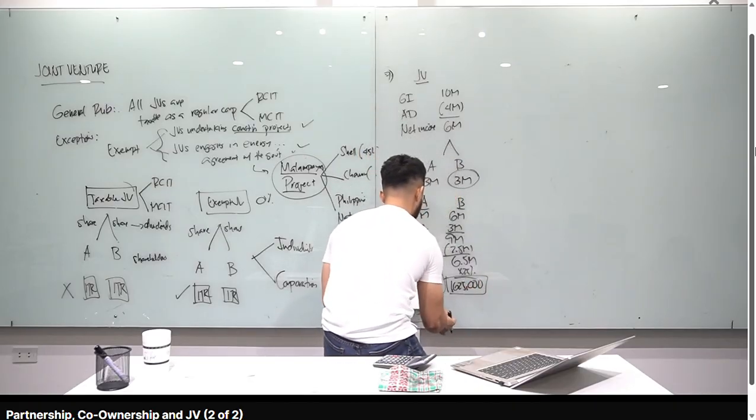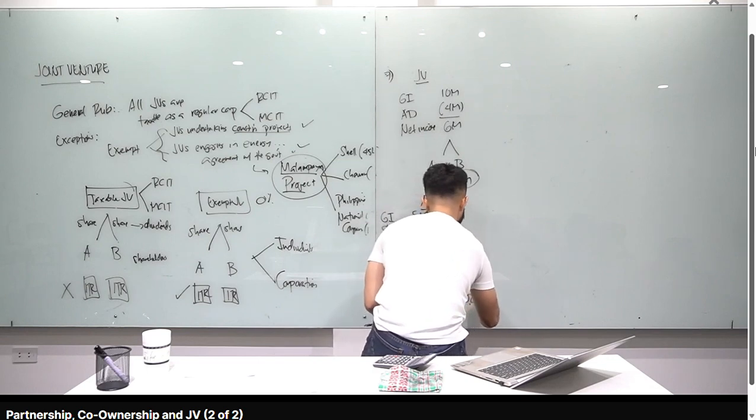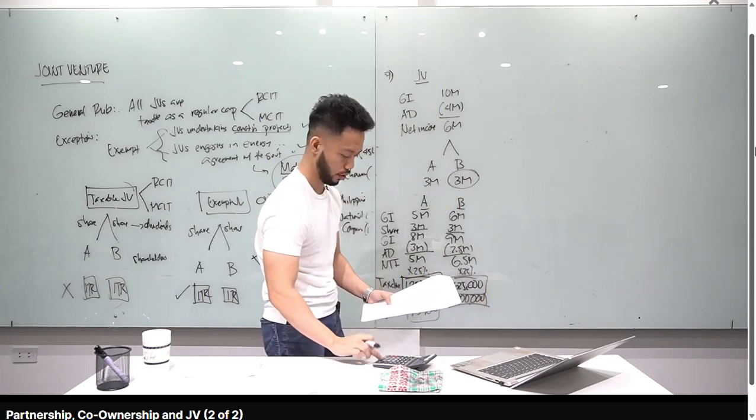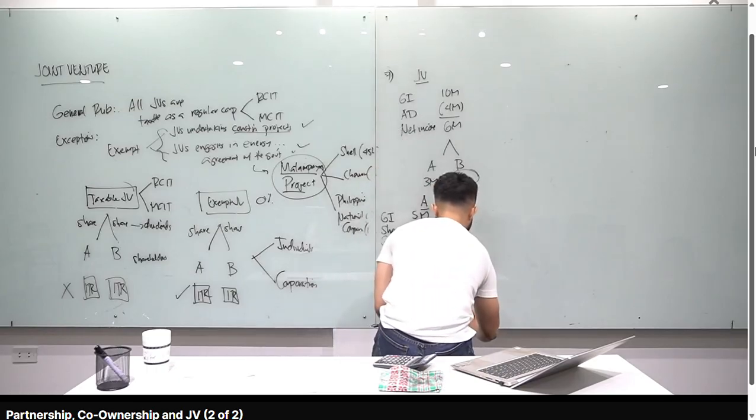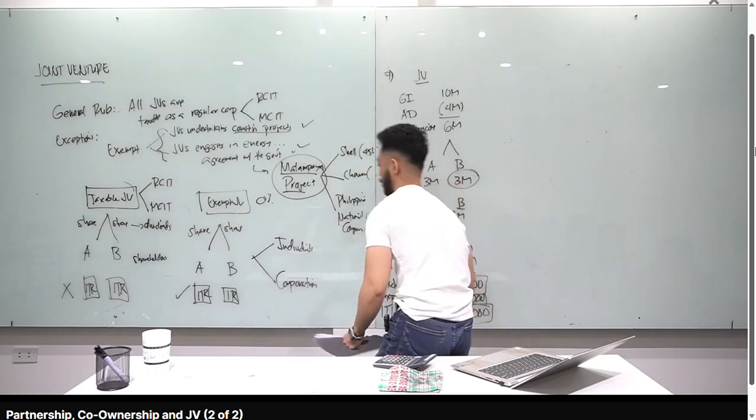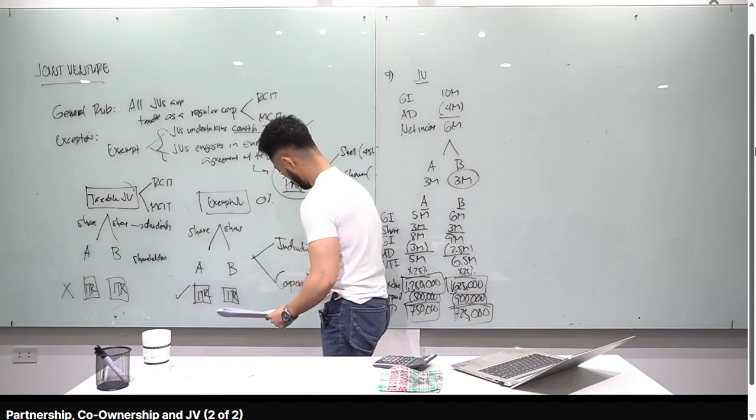Pero nagbayad pa ng tax from previous quarter na 900,000. So 1,625,000 minus 900,000, you get 725,000 income tax payable. Alright, so ito siya. Exempt JV, corporation.